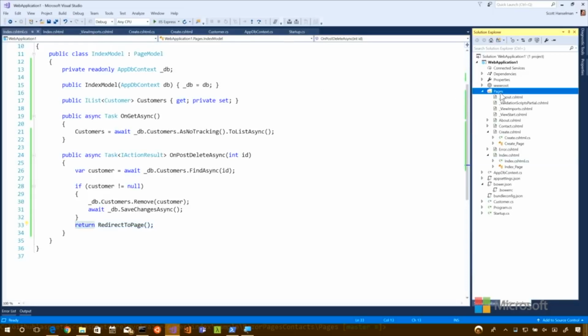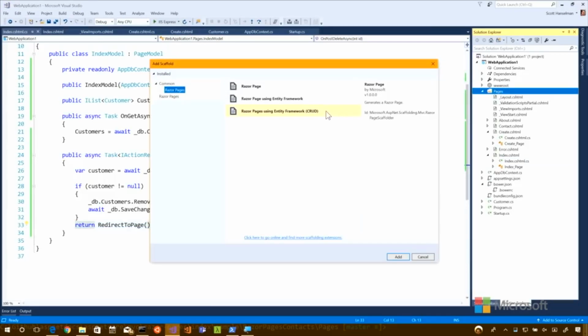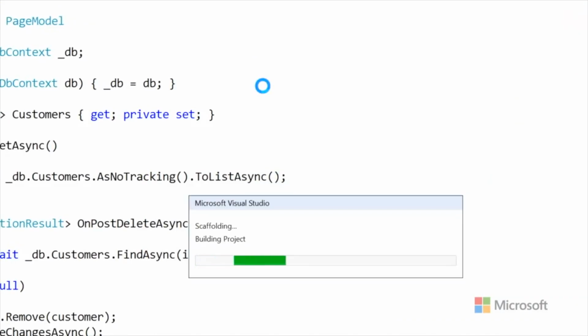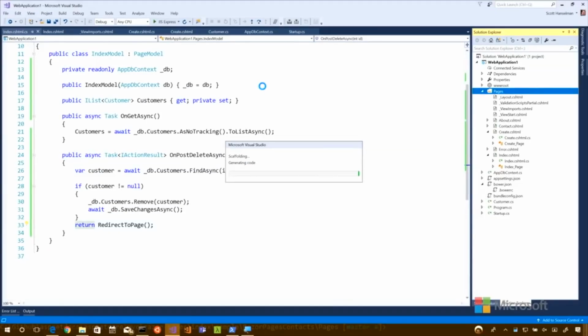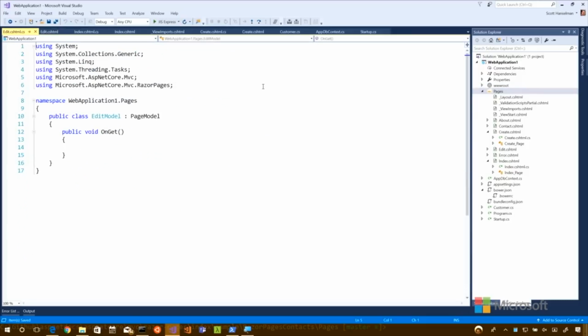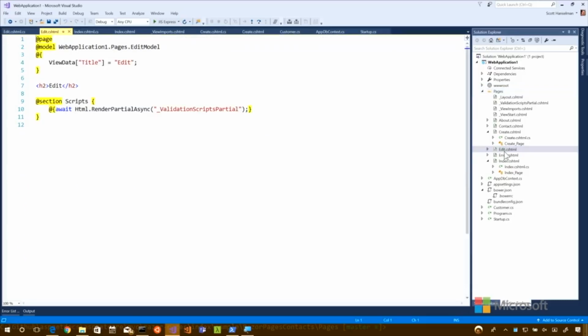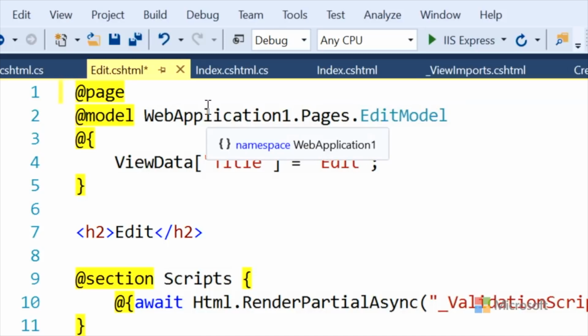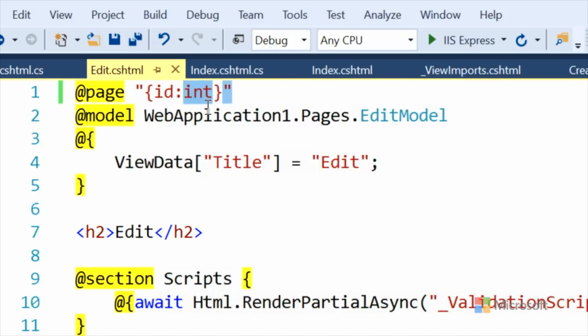So we'll do what you said before, add razor page, call it edit. Now I know you like routing. Routing is one of your favorite things about ASP.NET. So this edit page is going to be the first time that we've ever had a page that took in information. Where does that go? To pass in the ID, up there at page, right? Quotes, and curly brackets, ID, colon, int. So the ID is of type int. Yes. That's the type hint.